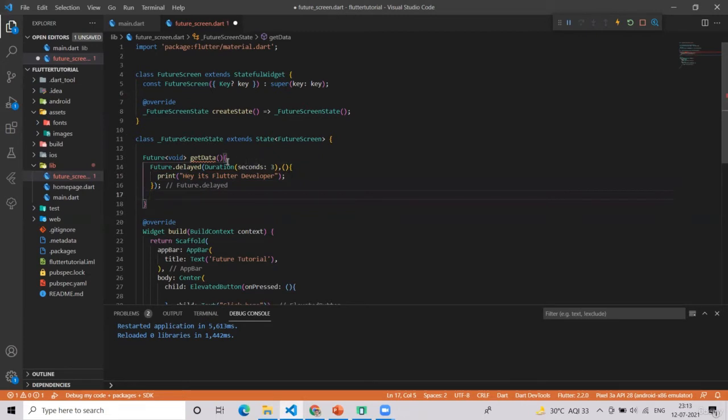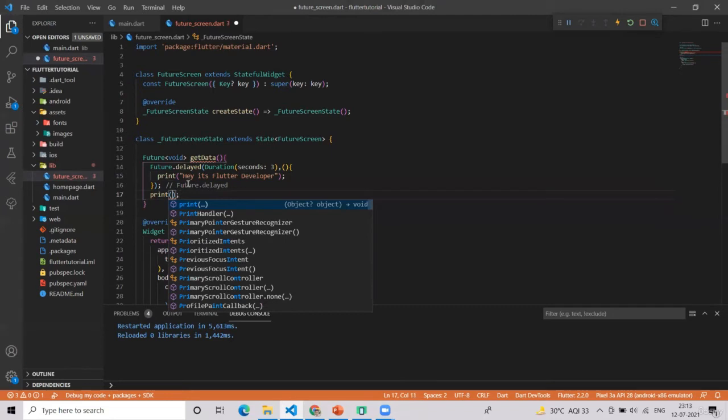Because here the first argument was a duration and the second argument was a function that should execute after this Future.delayed timer is done, that is 3 seconds.